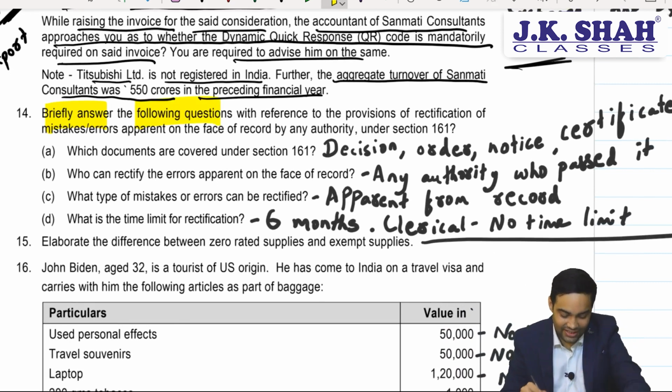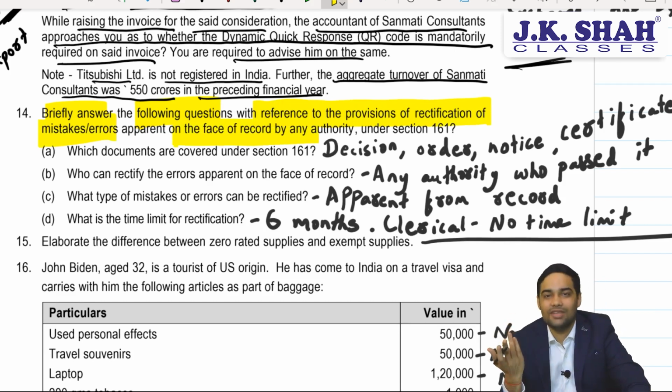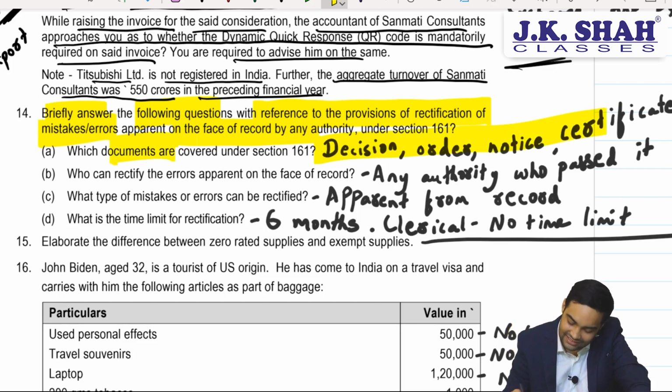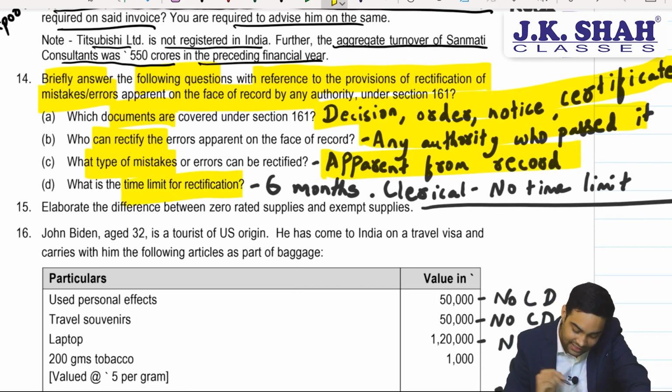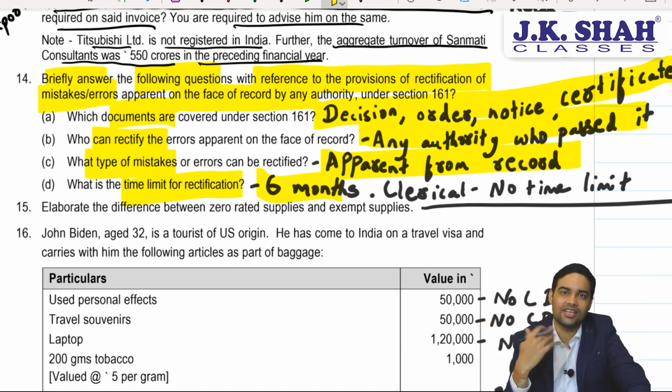Briefly answer the following questions with reference to the provisions of rectification of mistake or error apparent from the face of the record. Pure theory question. Which documents are covered? Any decision, order, notice, certificate. Who can rectify it? Any authority who has passed it. What types of mistakes? Mistakes which are apparent from record. What is the time limit for rectification? 6 months is the time limit. For application, 3 months. For rectification, 6 months. But if it's a clerical error, then in that case, there is no time limit. Rectification can be done at any point of time.